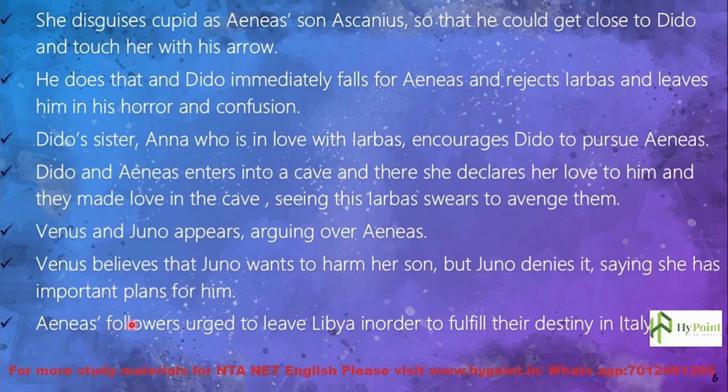And Aeneas' followers urged him to leave Libya in order to fulfill their destiny in Italy. So Aeneas' followers were also there. They were on their journey to Italy to fulfill their destiny there, to found Rome. They urged him to leave the city because now they are ready. They have ships there, and Dido will provide the supplies. So they wanted to leave Libya in order to fulfill their destiny in Italy.